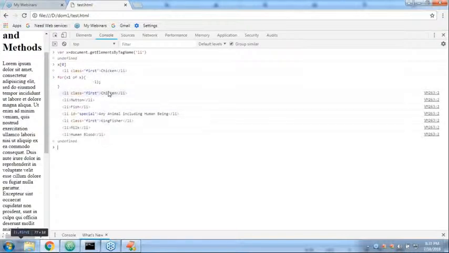Now observe the first one: chicken, mutton, fish, any animal including human being. Next, kingfisher, milk and human blood. All LI tags are in your hand. You can perform any operation, no problem at all. First, how to grab these things? First, you should be aware. Once you grab these things, then how to manipulate is our next topic. We are going to discuss it. Don't worry much about that.